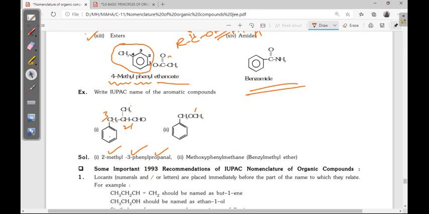Here methoxy. Methoxy phenyl methane. It is also known as benzyl methyl ether. See, the structure is like this.